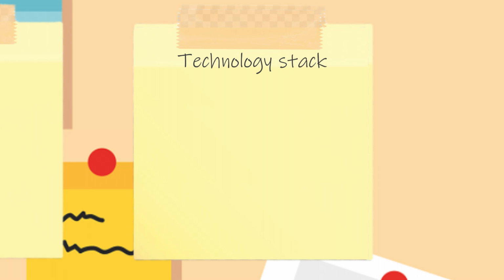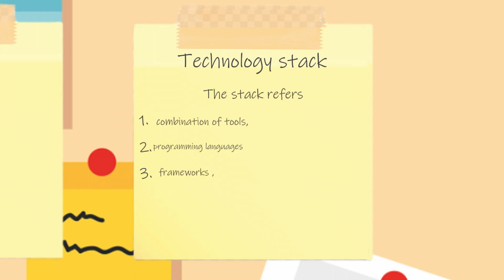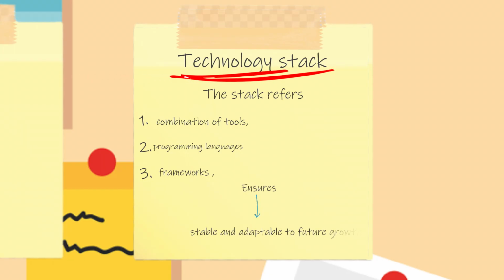Choose a technology stack. Selecting the right technology stack is critical for the MVP's long-term success. This stack refers to the combination of tools, programming languages and frameworks that will be used to develop the product. Choosing the right stack ensures that the product will be both stable and adaptable for future growth. It's important to choose technologies that allow for rapid prototyping and flexibility, as the MVP will likely need to evolve based on feedback.